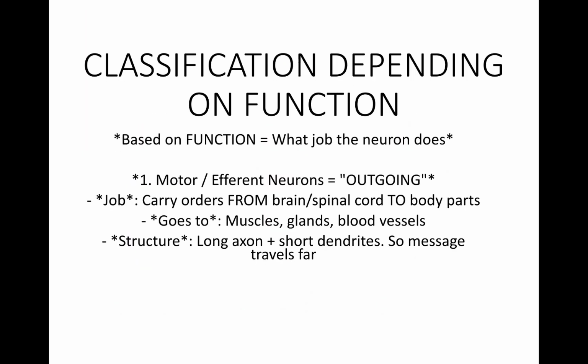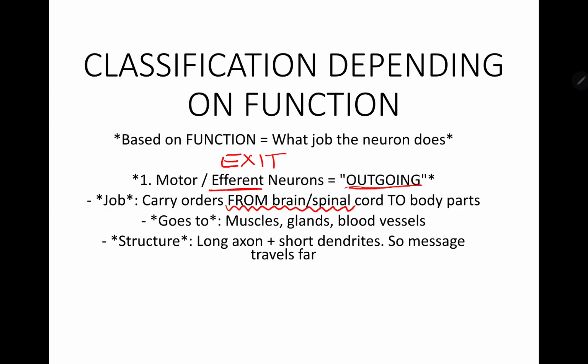Now, classification depending on the functioning. Functioning you can see now: it is motor and sensory. So motor is nothing but efferent neurons. Efferent is nothing but outgoing. You can remember it as exit. And what is its job? It carries from the brain or spinal cord to the body parts.